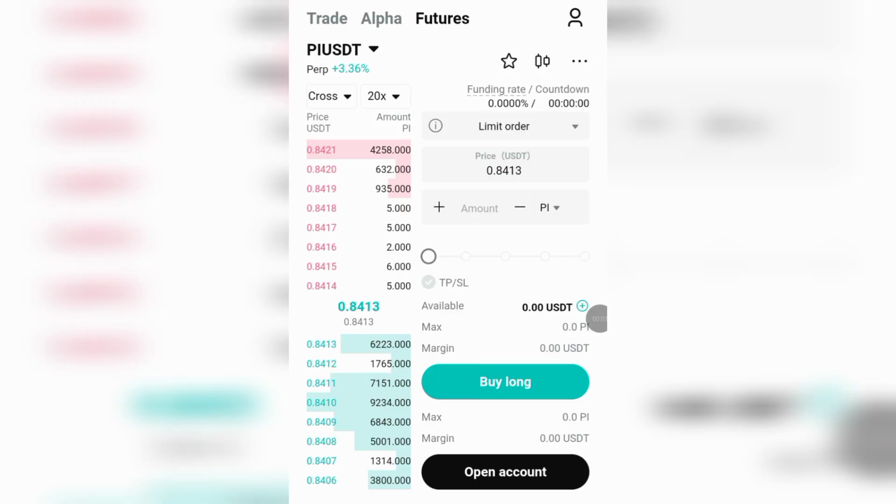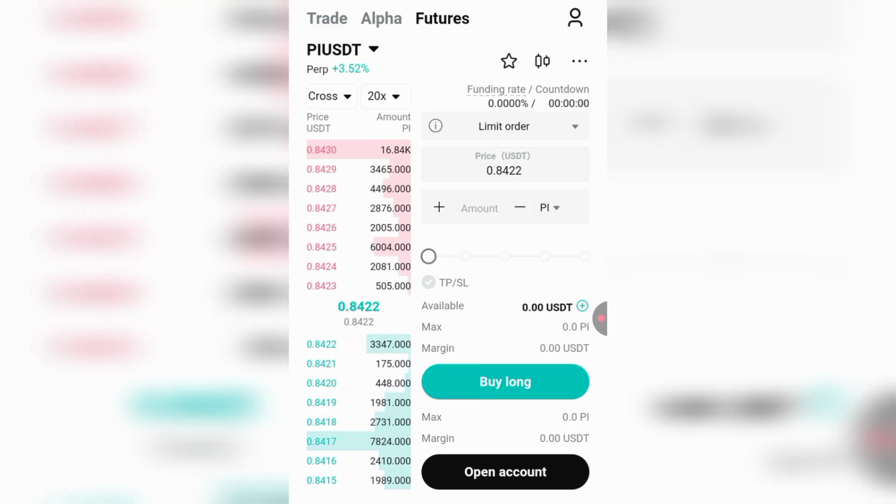And if you check right here on my screen, you will see that one Pi is currently trading at 0.8418 USDT, which means it still has a very good value. So it means that you can use this platform and make a lot of money for yourself by just mining some Pi and converting them to USDT and make more money.